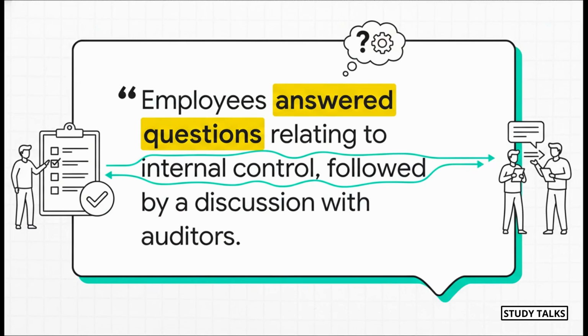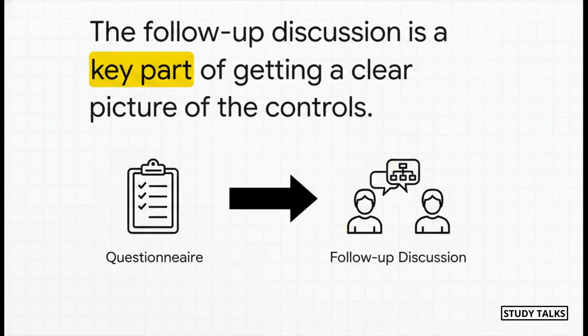Let's look at another ICAI-style scenario. The key things to notice here are that employees are answering questions, and then there's a discussion with the auditors. Which method does that immediately make you think of? Yep, this is a textbook example of using an internal control questionnaire. And that follow-up discussion, that is a critical piece of the puzzle. Just getting the yes or no answers is only step one. The real understanding comes when the auditor actually talks about those answers with the staff to get the full story.